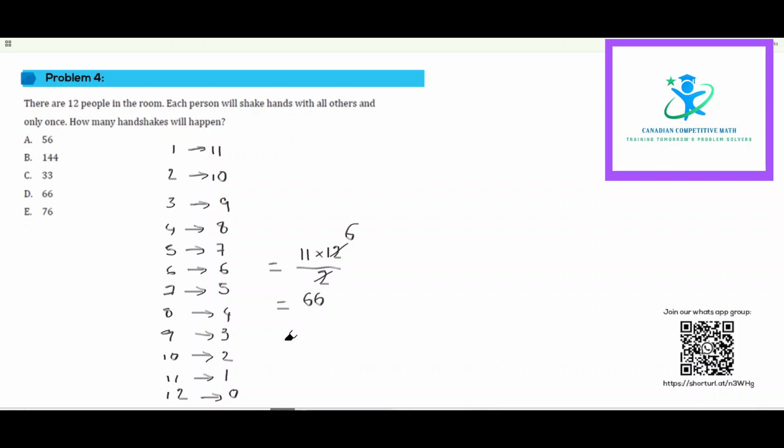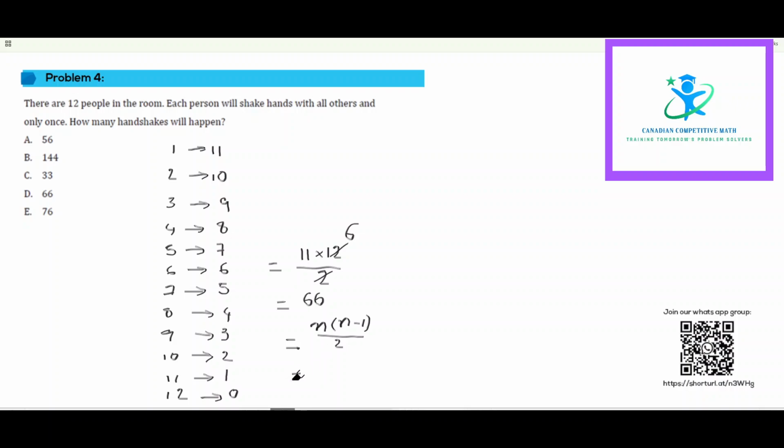There's a neat formula that can give us the answer, say for example, instead of 12, what if it is 13, or instead of 13 it is 15. The method of calculating will be n into n minus 1 by 2.